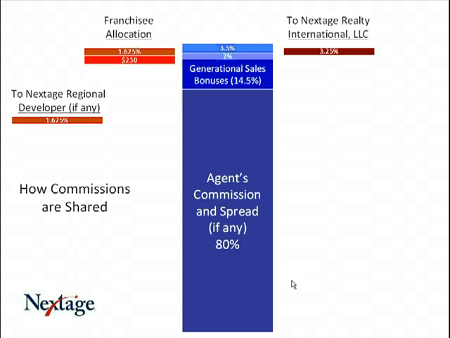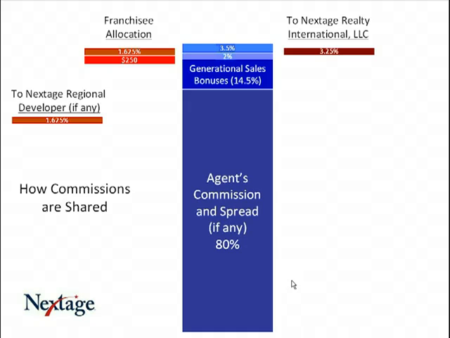First of all, the agent's commission and spread, if any. The spread obviously is the difference between one person's contract level and another person's contract level. So the agents will receive up to 80%. If they do receive 80%, those that are the better producers and have earned the right to be at an 80% commission, there will be no spread on them. Some of the newer agents, the ones that aren't quite as productive, might be at a lower commission split, and therefore there would be some spread on that.